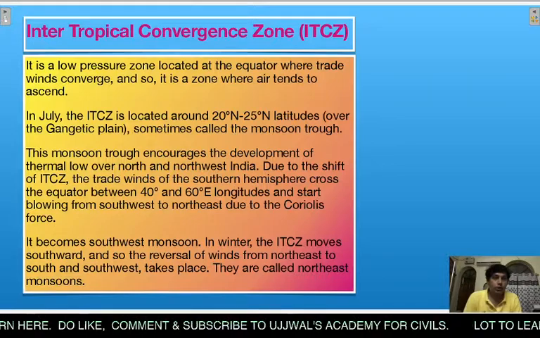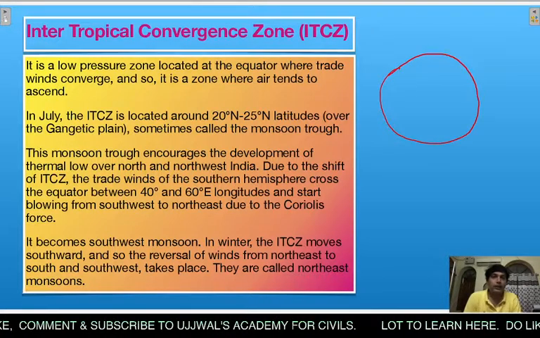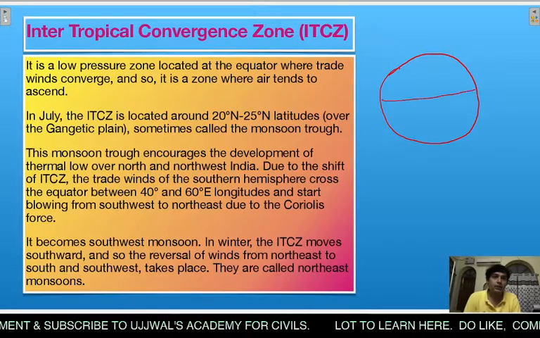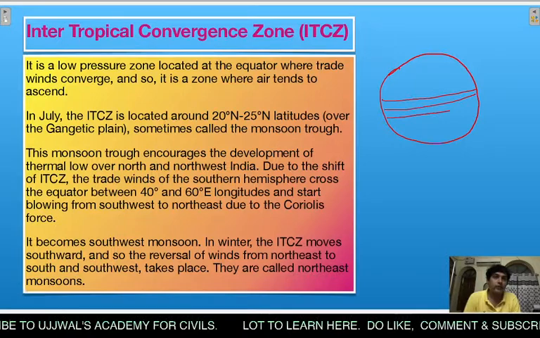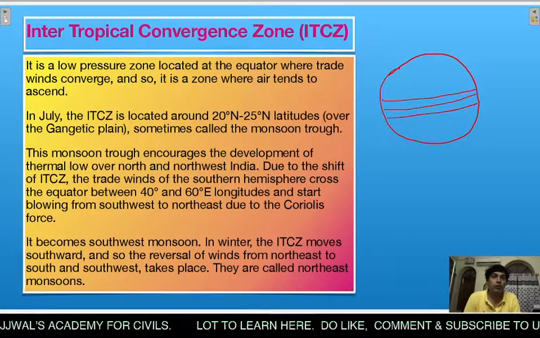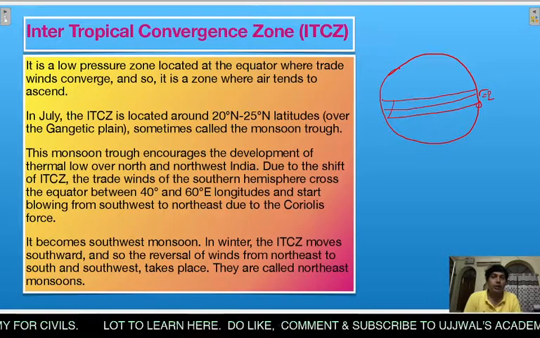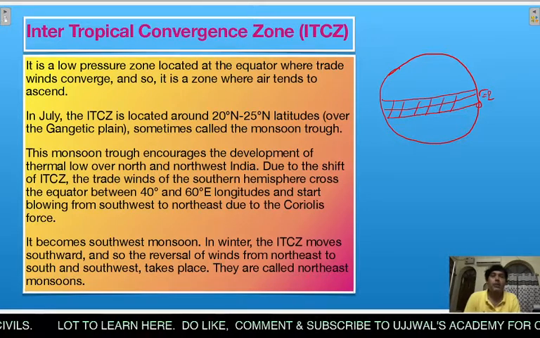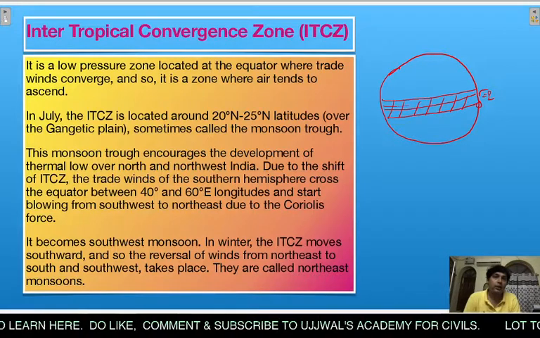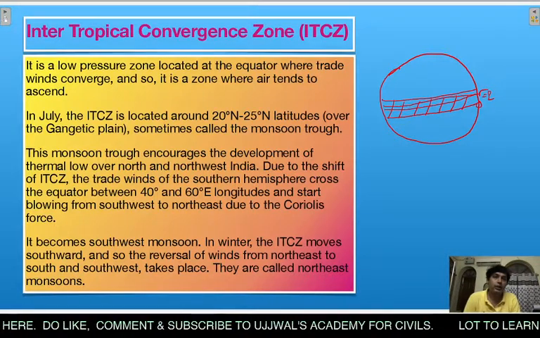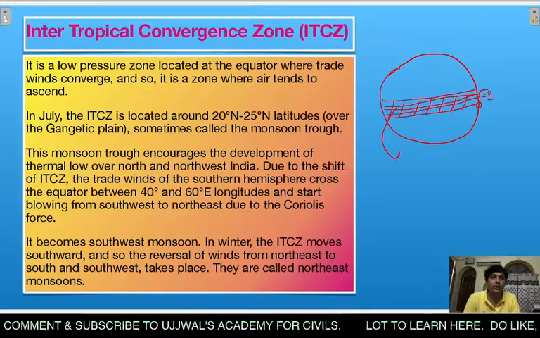Suppose this is our earth, and this is the tropical region, this is the equator, this upper line is the Tropic of Cancer and this is the Tropic of Capricorn. In this particular region, the temperature is always very high. So there is a creation of a low pressure belt throughout this region near the equator, and that is called ITCZ.